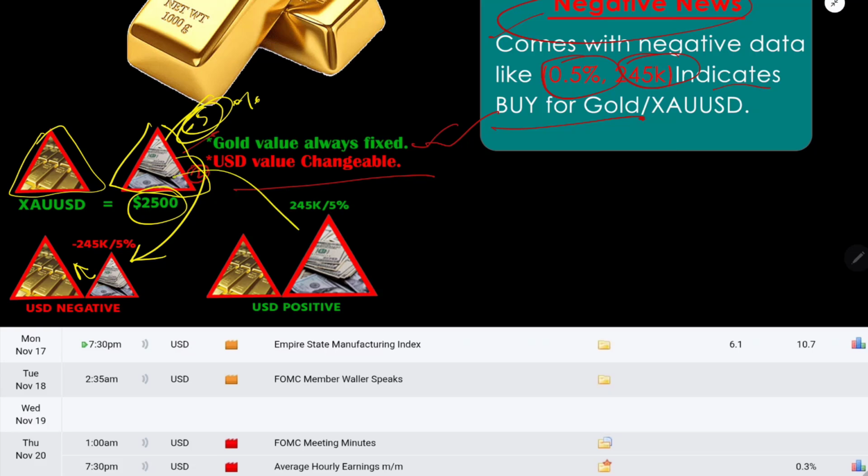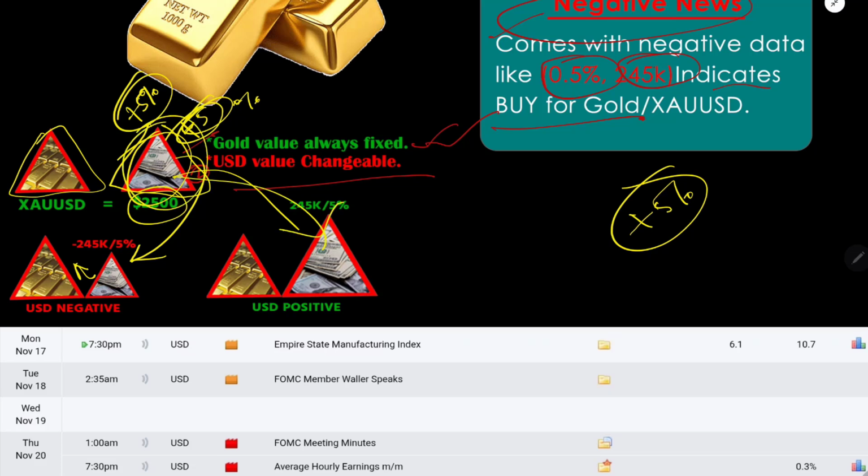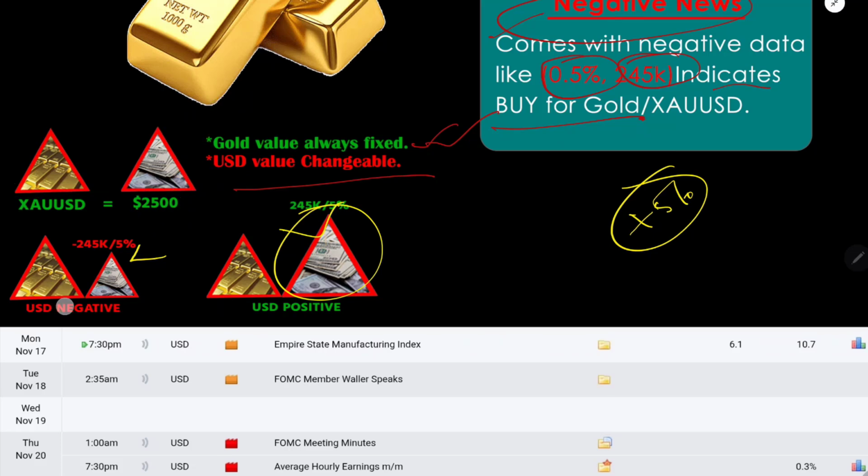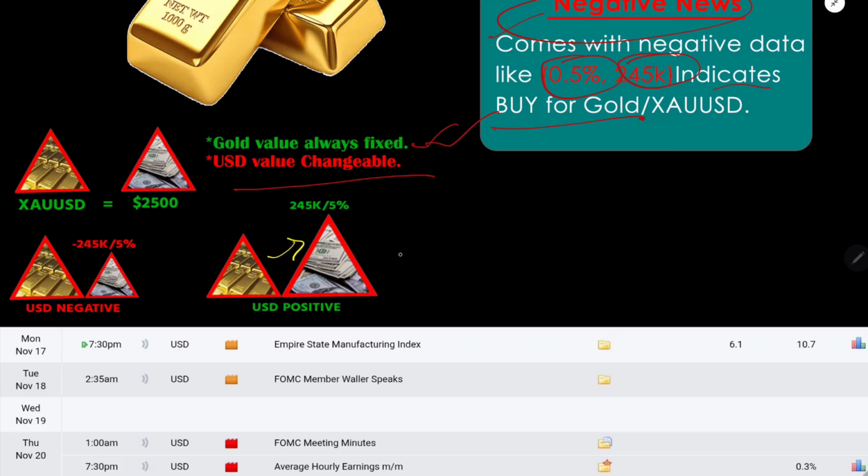And the same thing for positive news. If you get plus 5% data in USD news, then we add 5% to the base triangle, and we get a triangle 5% bigger than the previous one. This is the philosophy, or the theory. In that case USD is bigger than gold, and we will sell gold. Sell gold. This is the theory.